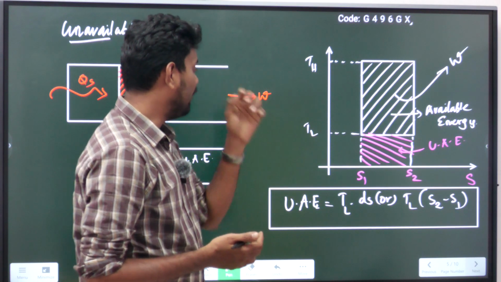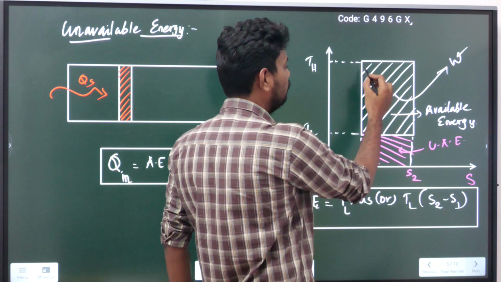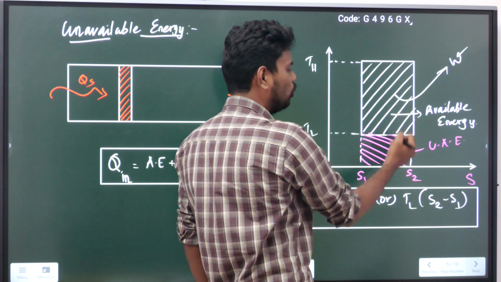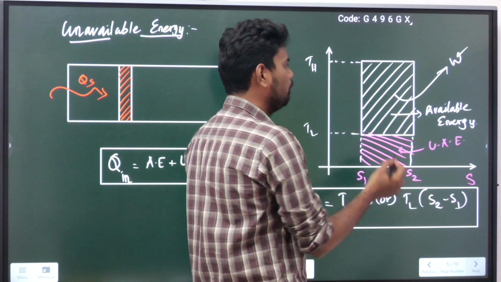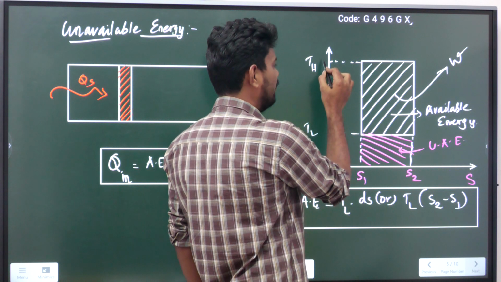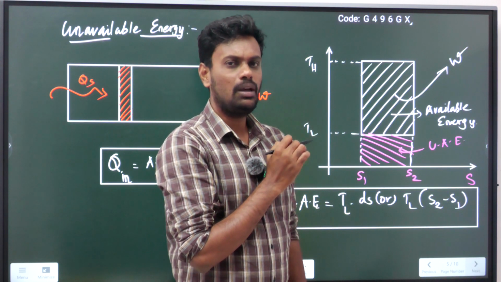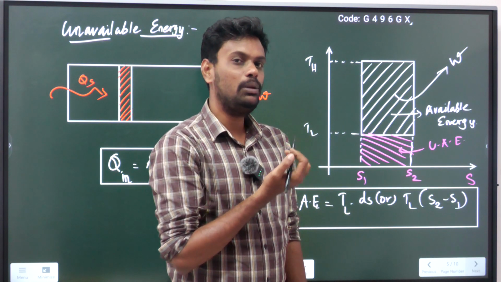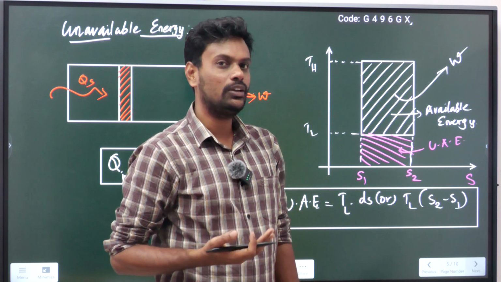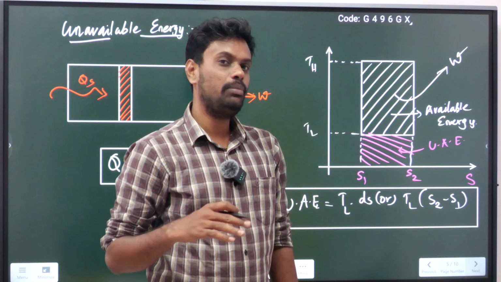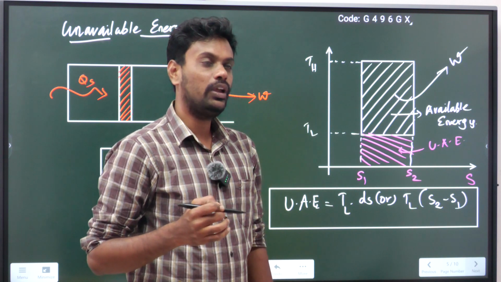Now I will also explain unavailable energy with the help of the TS diagram. On the upper side there are two rectangular boxes I have plotted here. This is the temperature and entropy relation, where this is the highest temperature of the system and this is the lowest temperature of the system. What is happening in a petrol engine? We will see the Otto cycle and Diesel cycle in upcoming classes, where I will discuss this in depth.